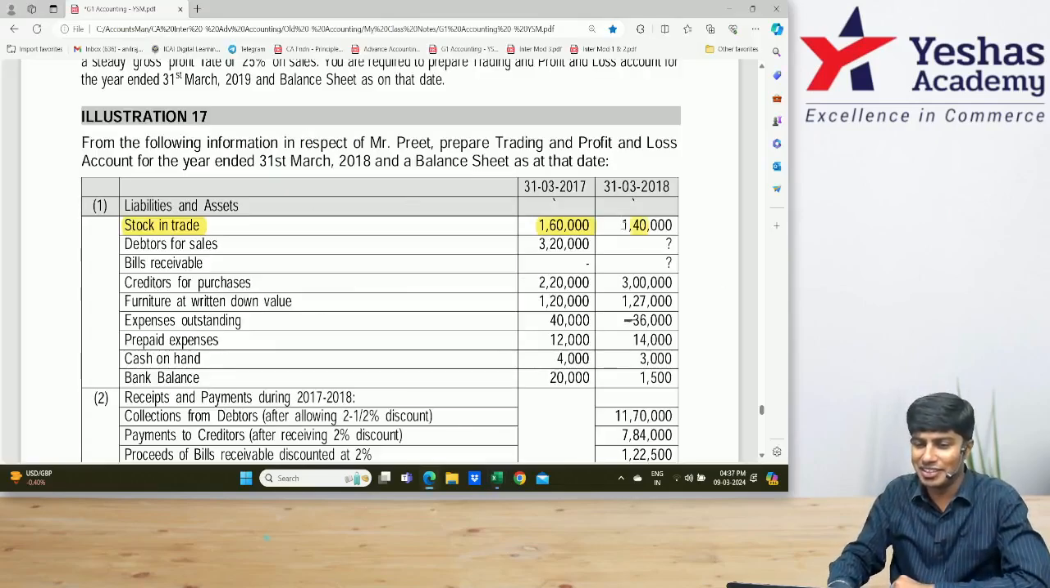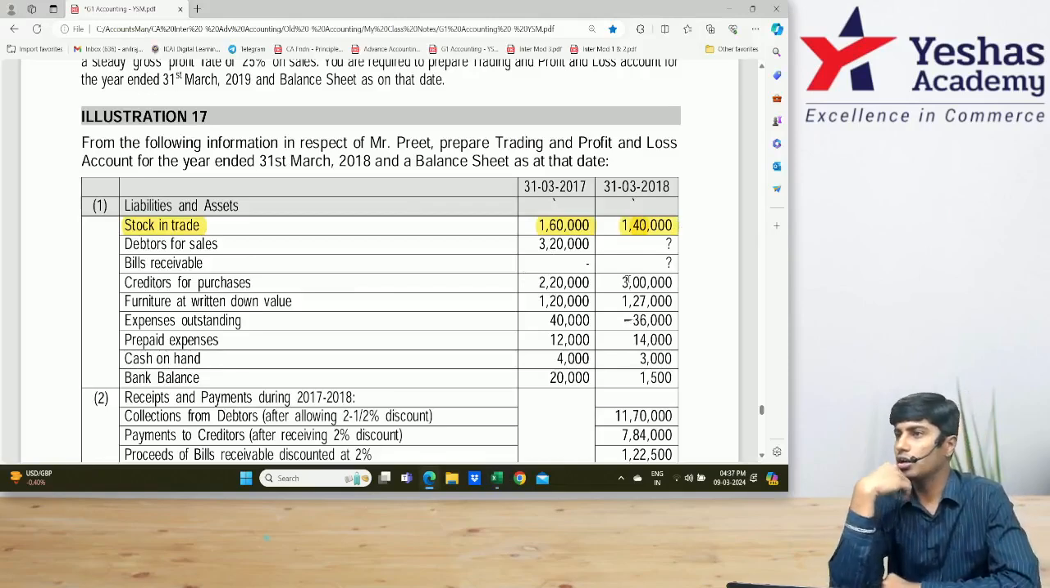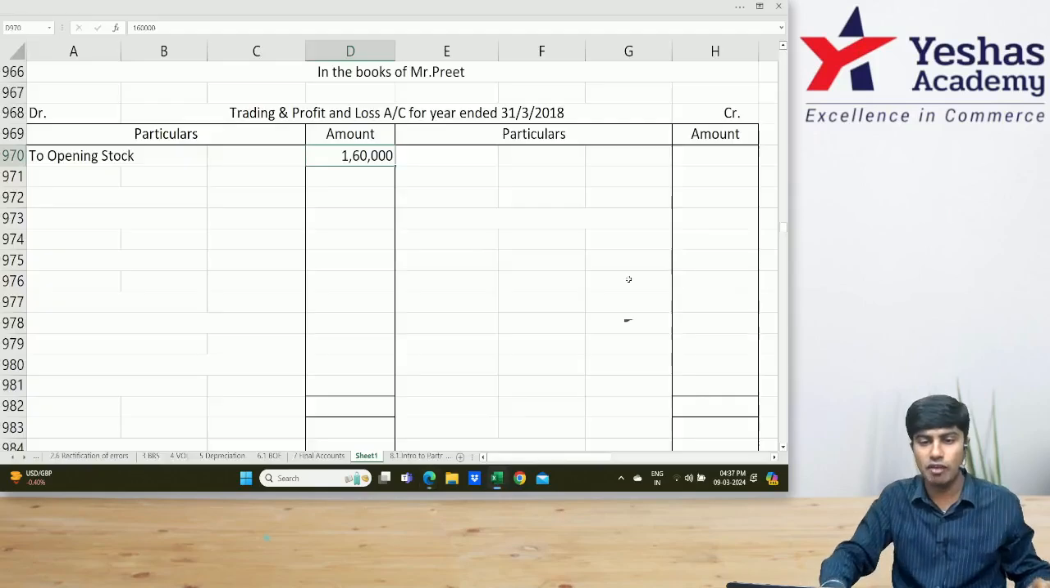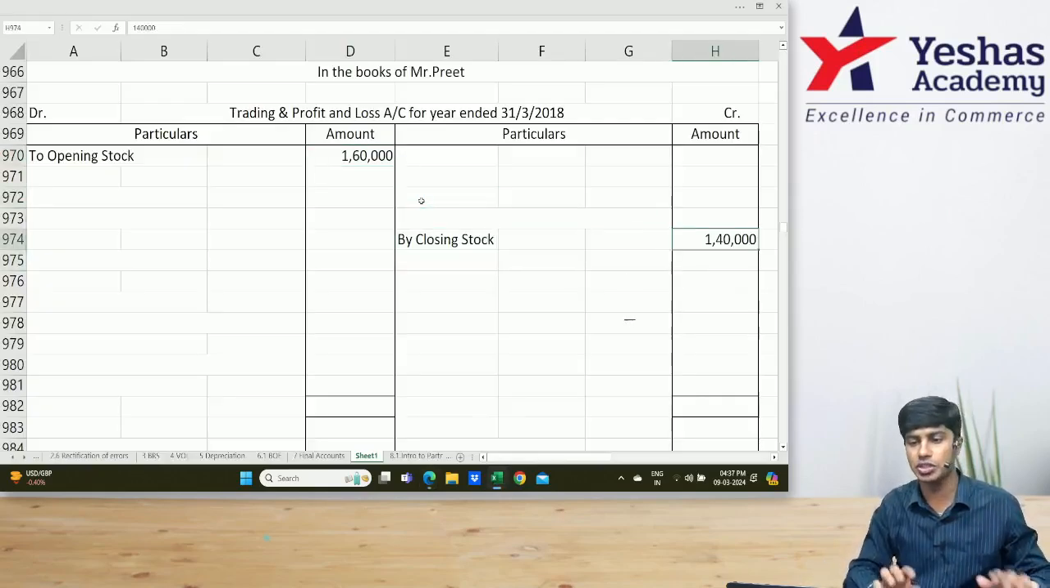Okay, observe here. 1,40,000. What is 1,40,000? Closing stock. Am I right? So this closing stock of 1,40,000, I'll write in my trading account on the credit side by closing stock 1,40,000.